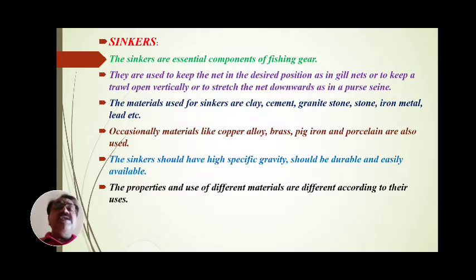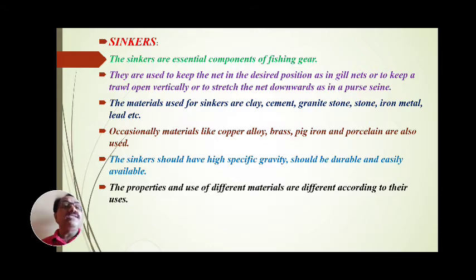What is the use of these sinkers? They are essential components of fishing gear, used to keep the net in a desired position, such as in a gill net.